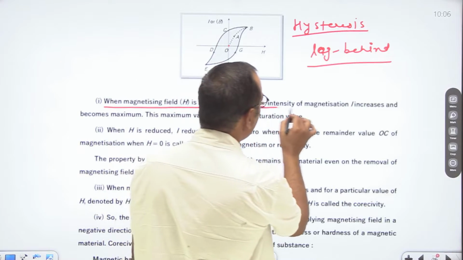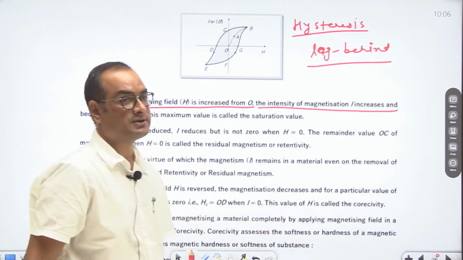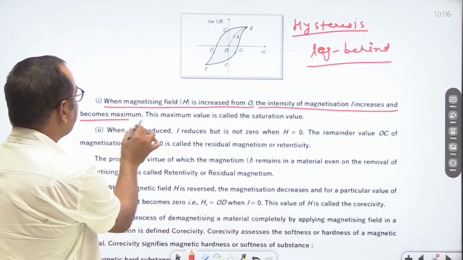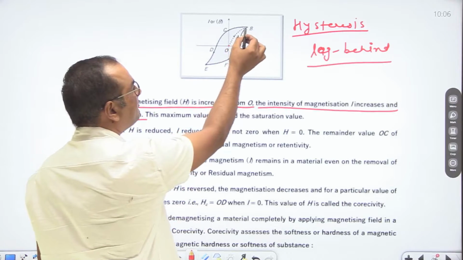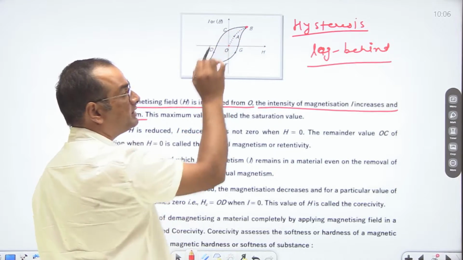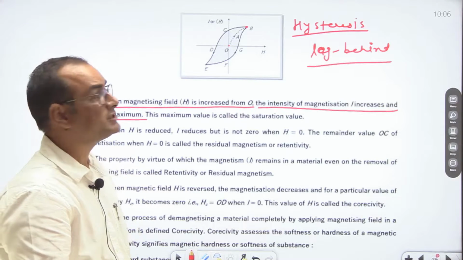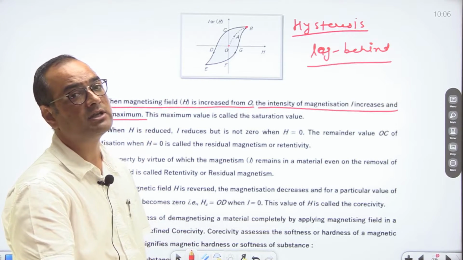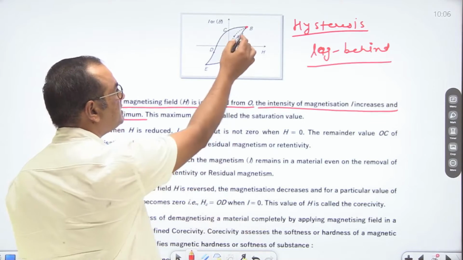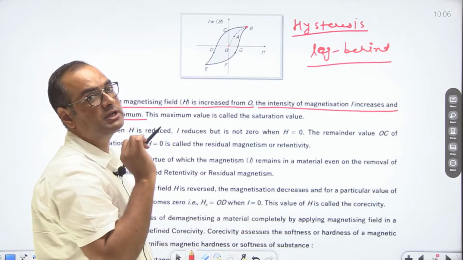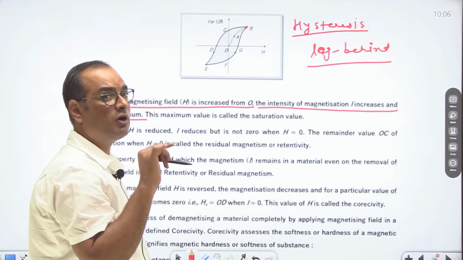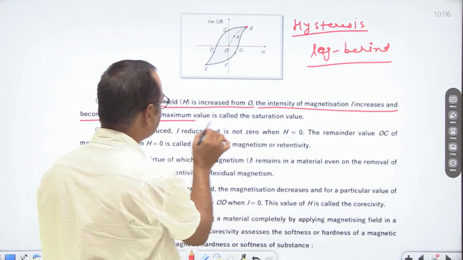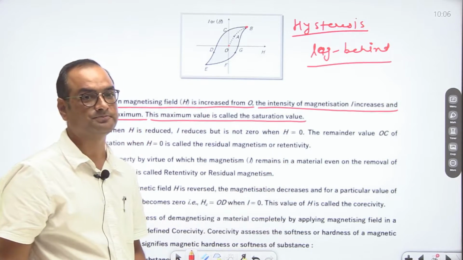It means intensity of magnetization also increases and becomes maximum at a certain value. So here we call it the saturation value of the magnetic field. This point indicates saturation of intensity of magnetization or magnetic field. This maximum value is called the saturation value.